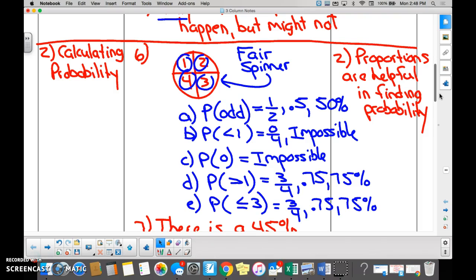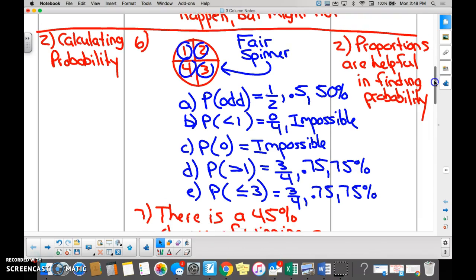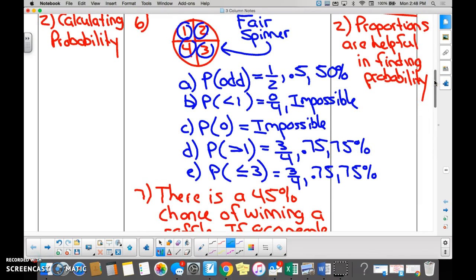Yeah. Cool. So on the fair spinner, I asked you some questions, and I phrased the questions using our probability language. What's the probability of spinning an odd? Everybody? 1/2. And this means probability, and inside parentheses is our, what's this called inside the parentheses? Odd, but what's that called? It's called an event. So the event is an odd. So what's the event in here?